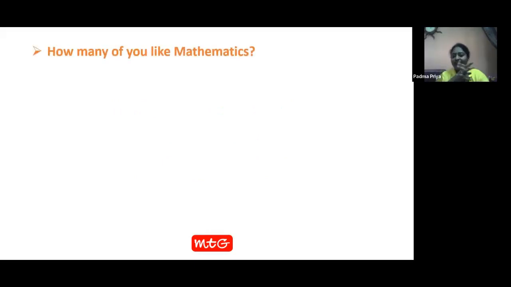So how many of you like maths? Raise your hands if you like mathematics. There are many raised hands in the class. Oh, very good. So good to see there are many raised hands in the class. Perfect. Very nice.